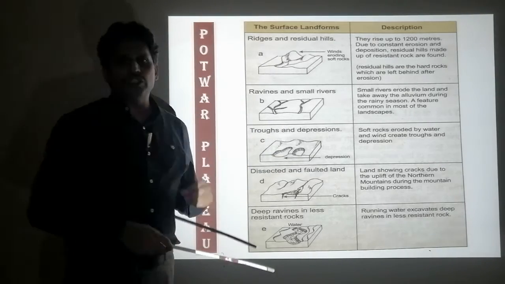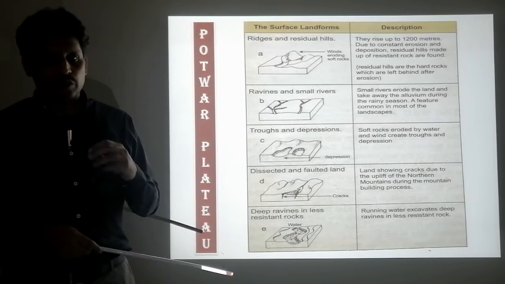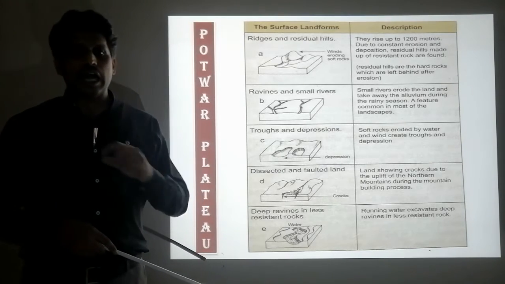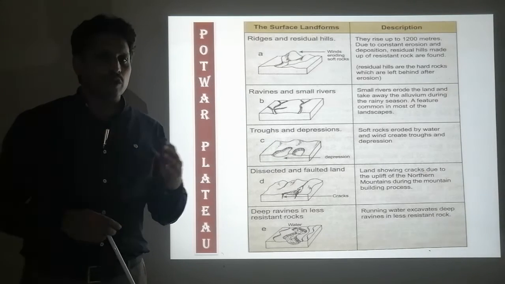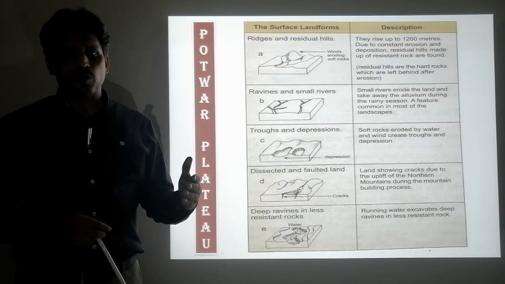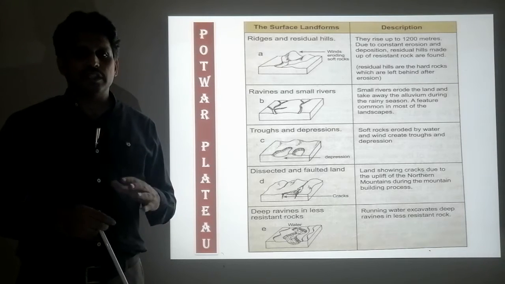Small rivers carry water, which erodes the alluvium and transports it. Then when there is no water, mainly during winter season, these small channels, rivers, streams dry up.